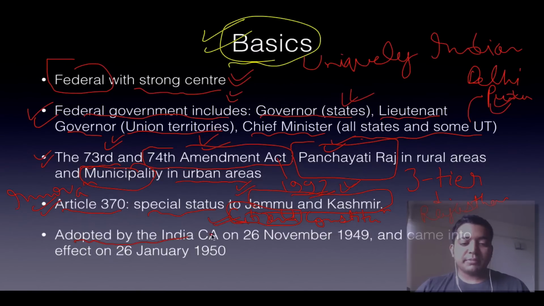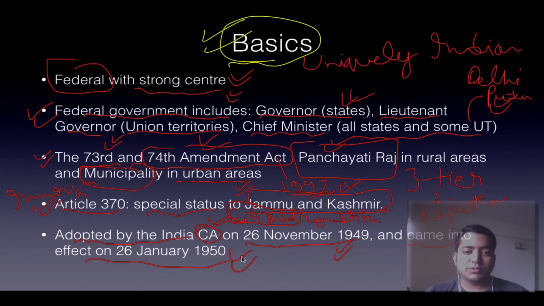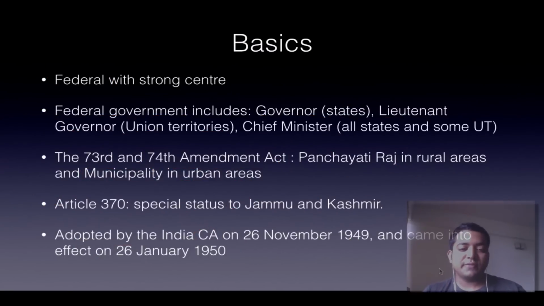Then it was adopted by the Indian Constituent Assembly on 26th November 1949, but it came into effect on 26th January 1950. Do you know why it came into effect two months later? This was because on 26th January 1930 there was the Purn Swaraj resolution. That is the reason. Purn Swaraj resolution by Jawaharlal Nehru. So to commemorate that, it came into effect on 26th January 1950.